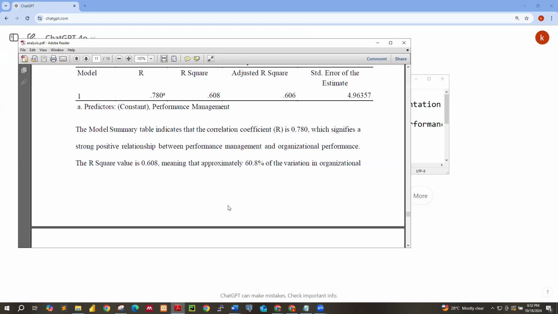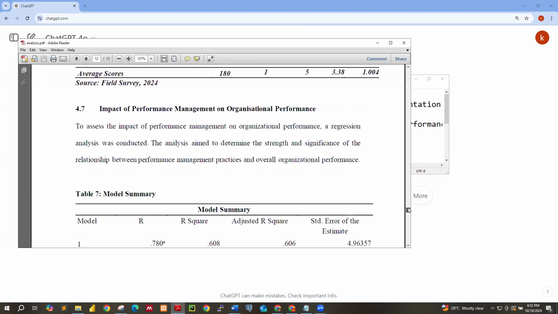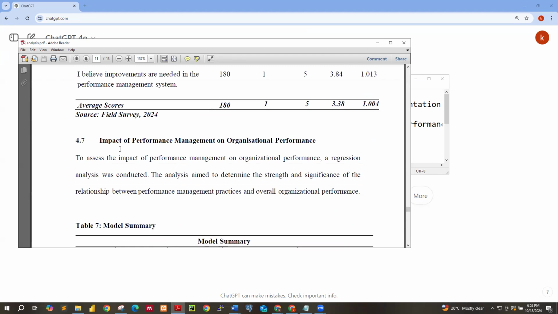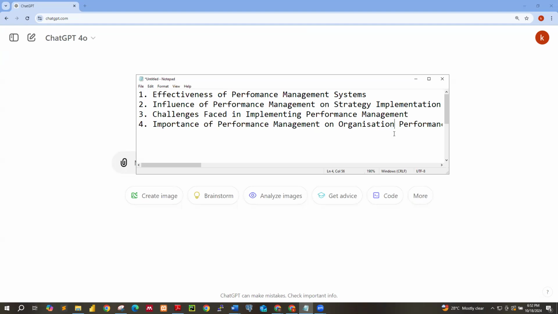You're going to see these things over here. You realize that we have impact of performance management on organizational performance. Exactly. So spool out, bring them out. Okay.